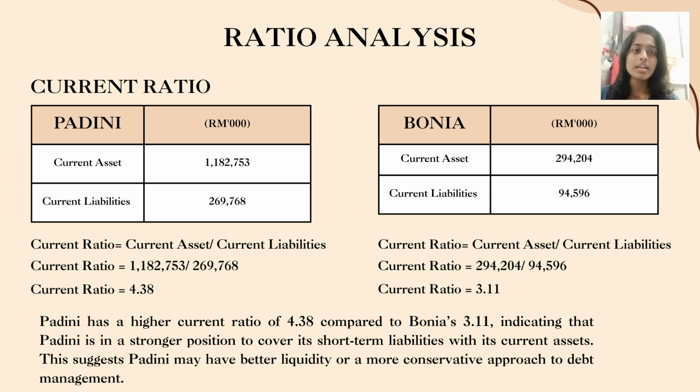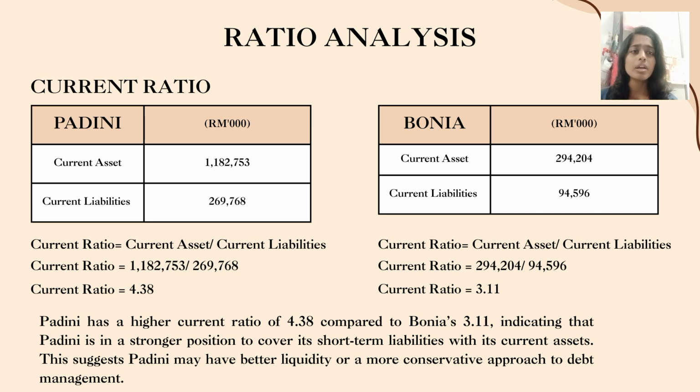For Padini, current assets are 1,182,753 ringgit, and current liabilities are 269,768 ringgit. We divide current assets over current liabilities and get 4.38 as the ratio. For Bonia, current assets are 294,204 ringgit, and current liabilities are 94,596 ringgit. We divide and get 3.11 as the ratio.